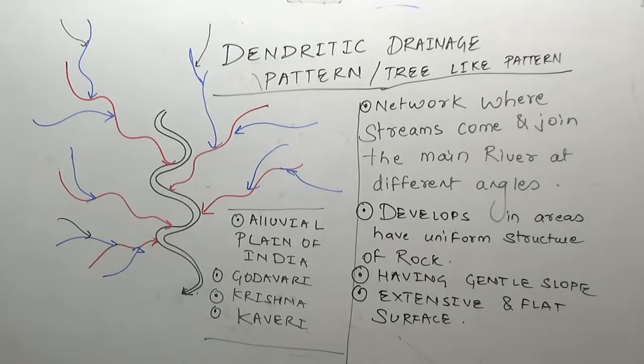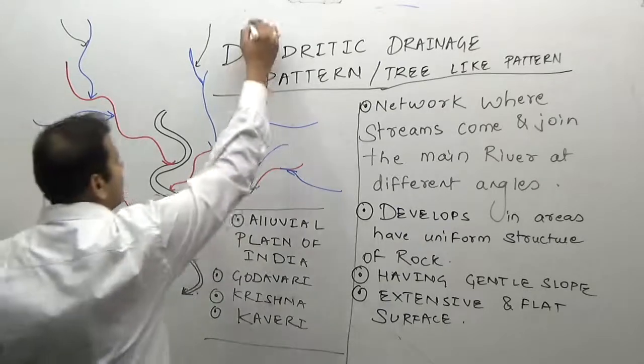It develops in areas where the network of streams come and join the main river at different angles, and this looks like a tree, and therefore it is known as the dendritic type of drainage pattern. Example is the alluvial plain of India, Godavari, Krishna, Kaveri river system. It is one of the most common drainage systems found in the world.